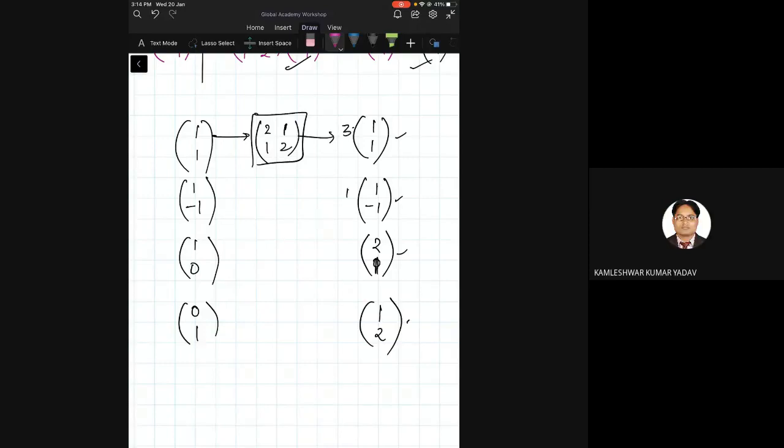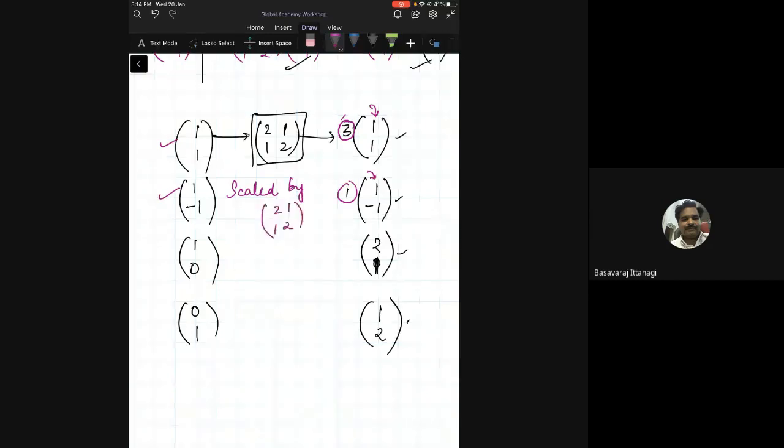Can someone tell what is happening? The last two are part of the unit matrix. The first two are the same vector repeated here. Exactly. The first two vectors seem to be, this is a vector, this is a scalar, this is a vector, this is a scalar, which means these two vectors seem to be scaled by that matrix. Is that right? Are you getting this? Whereas in this case, I don't even know what is happening.